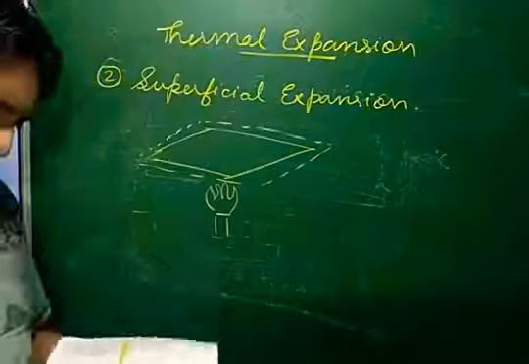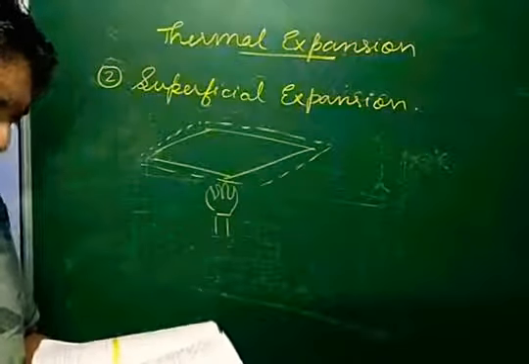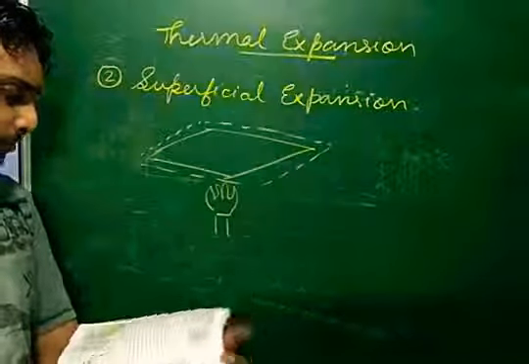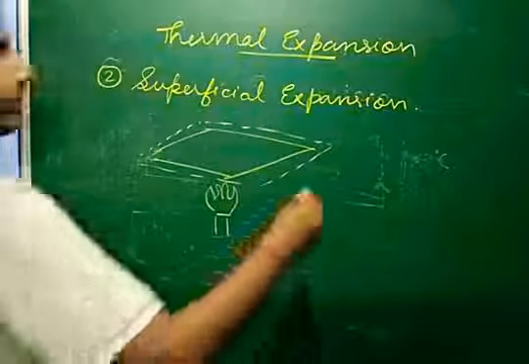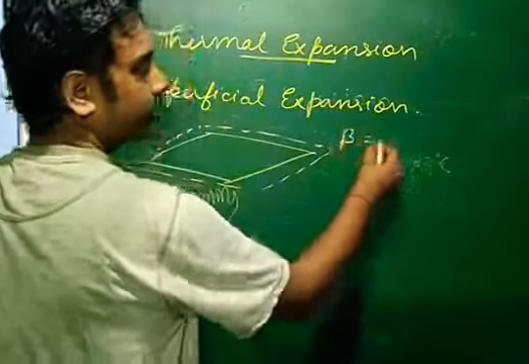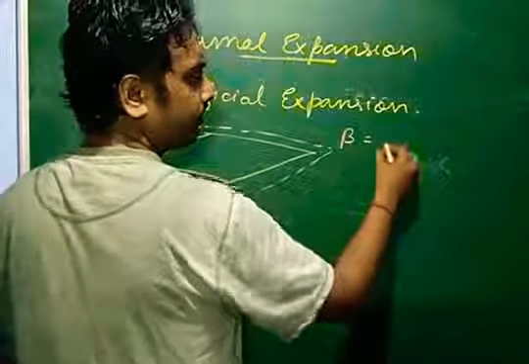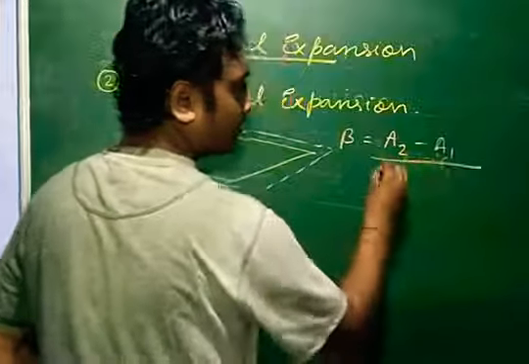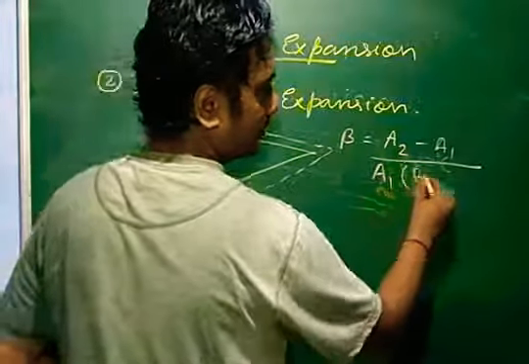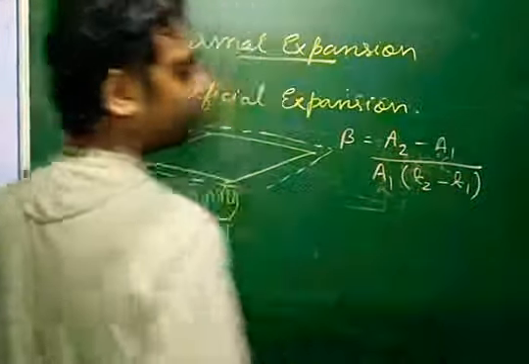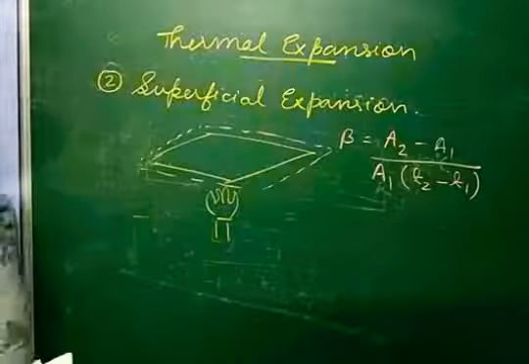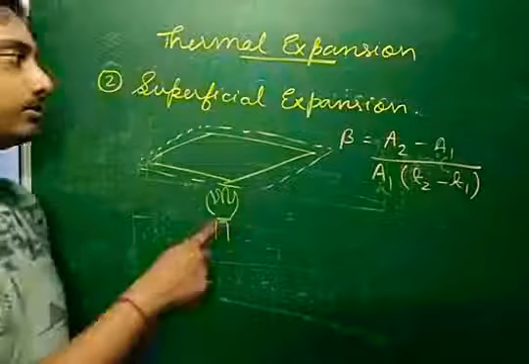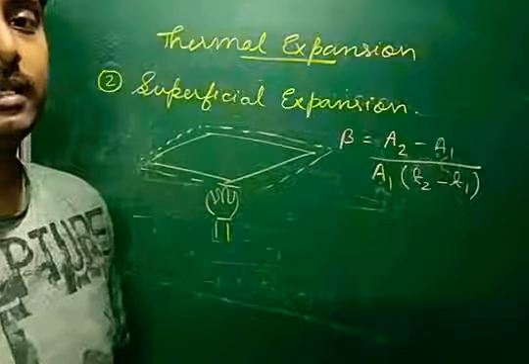The formula for the coefficient of superficial expansion is represented by beta, the same kind of formula: new area minus old area, divided by old area into T2 minus T1.